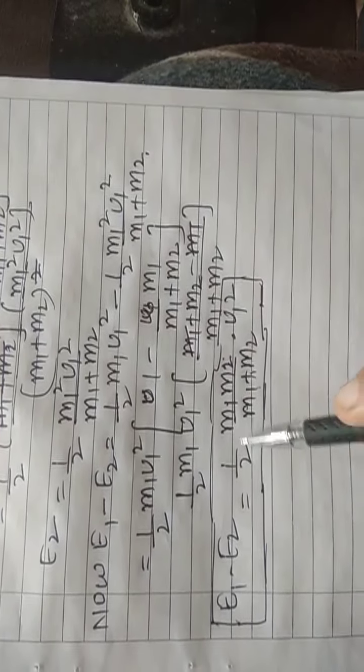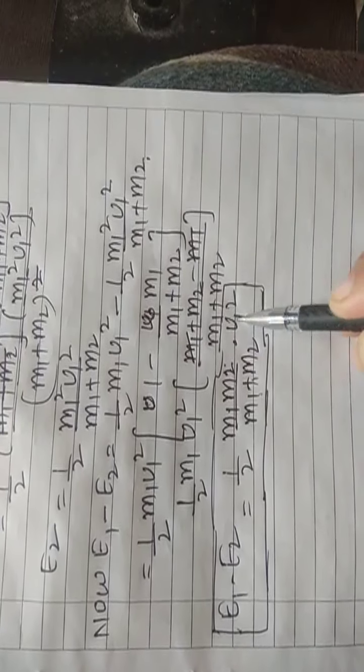Why is it important? If you see this expression, mass can never be negative. Velocity can be negative, but if you square it, it is again positive. So it means I proved that E1 minus E2 is greater than 0. It means we proved that E1 is greater than E2.